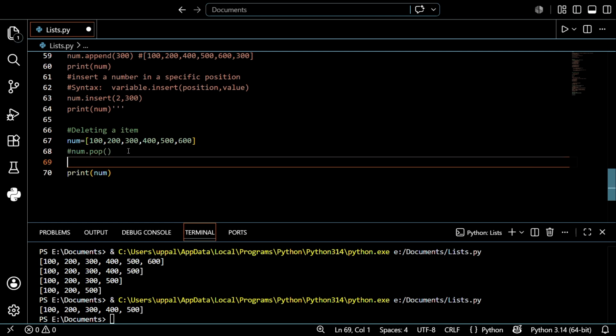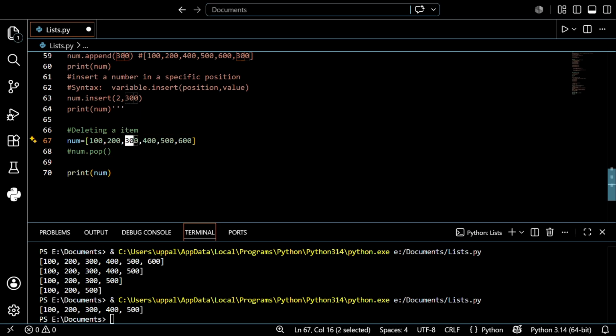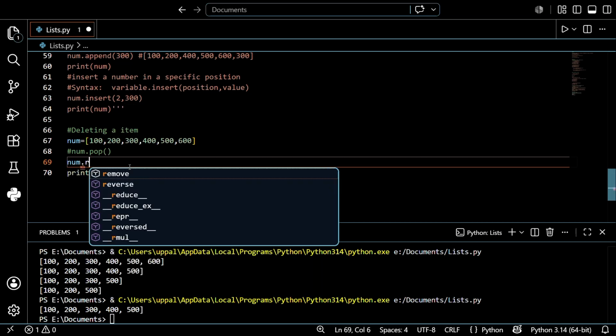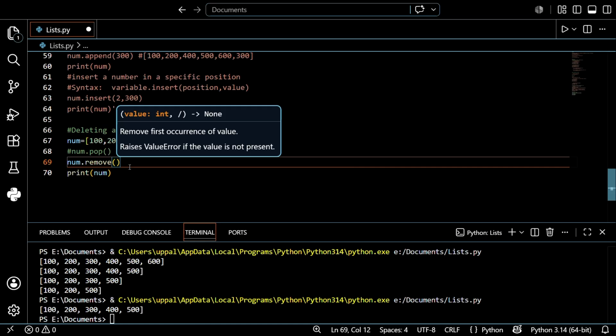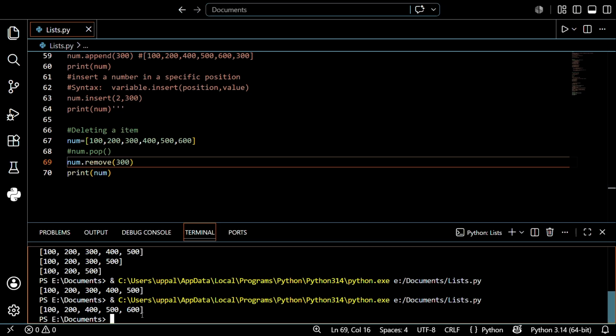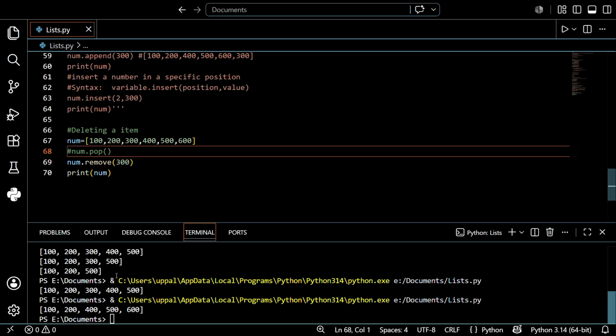So let's delete by number. You just insert the value itself only. Means I want to delete a particular 300. Let's see how you can delete. Just write num dot remove, and the value is 300. It's done. Before that, I want to save this and run this. Let's see what will happen. See, the 600 came back because I just gave a hashtag. After that, I removed 300. So see, the 300 is missing in the given list. I hope you understand that.